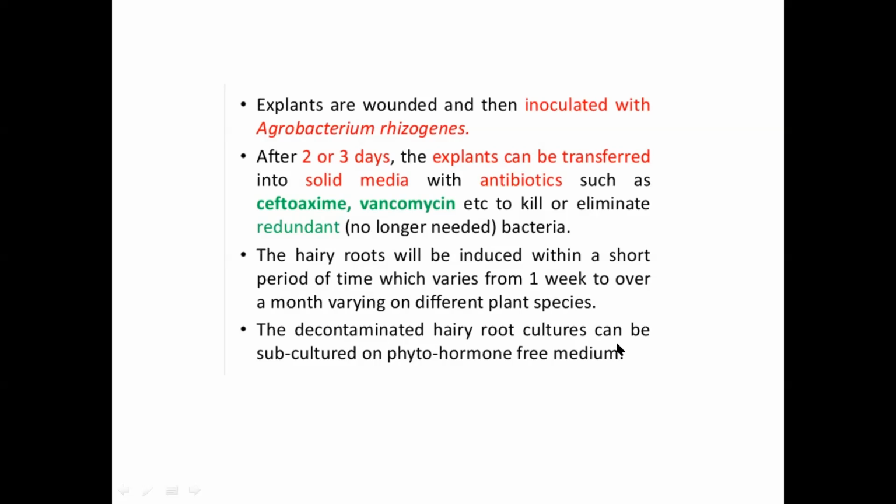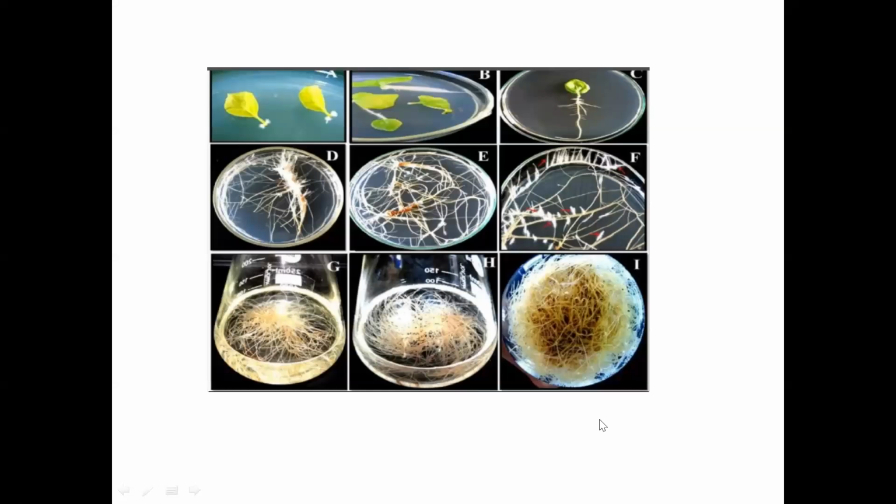So the decontaminated hairy root culture can be subcultured on phytohormone-free medium. You can see it is again cost effective. You don't need to add any hormonal mixtures into the medium. So this is how it looks. First day, within a week you can see hairy roots. This is the root inducing hormone actually. So they produce high bunches of roots, and it is seen that these roots yield more secondary metabolites than normal roots.